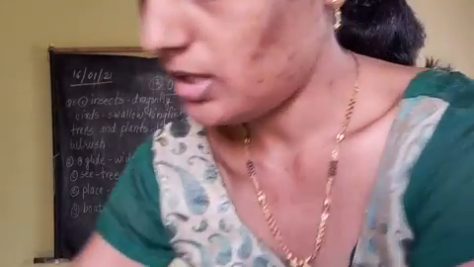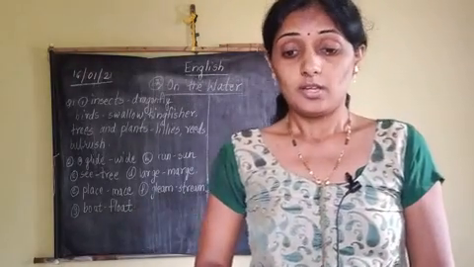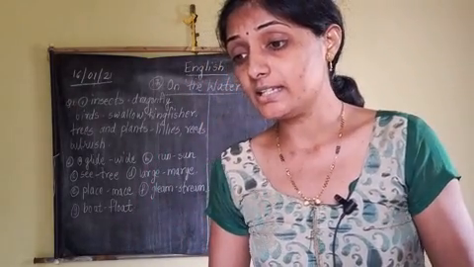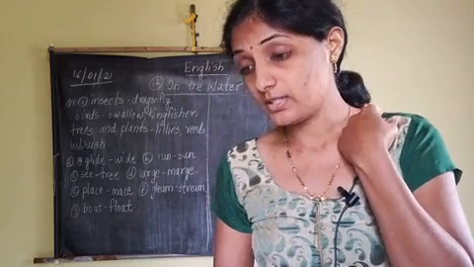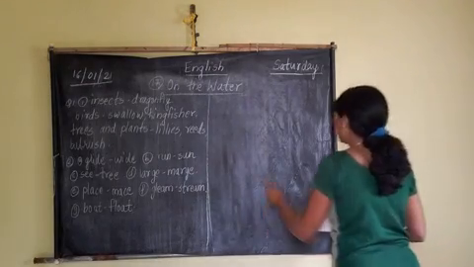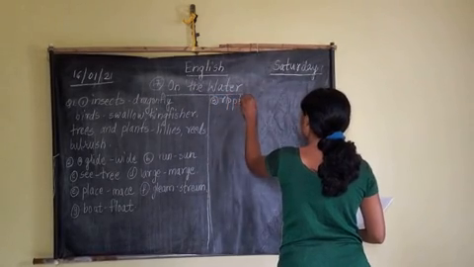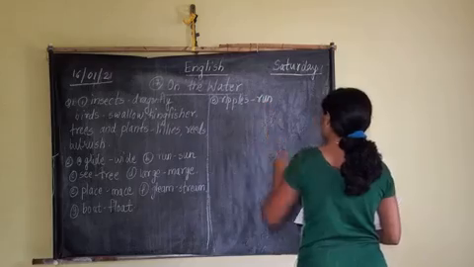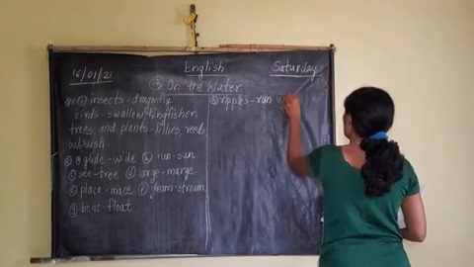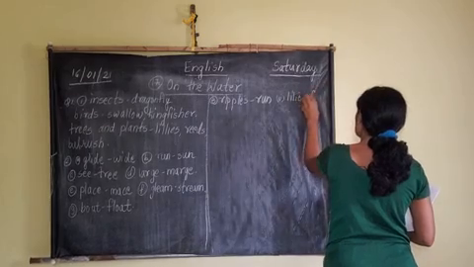After that, question number 3 asked in the book is: write what the following do with the help of the poem. What does ripples do? What does lily do? What does swallow do? Then fishes, then kingfisher. First one is ripples. Ripples run. What do lilies do? Lilies float.